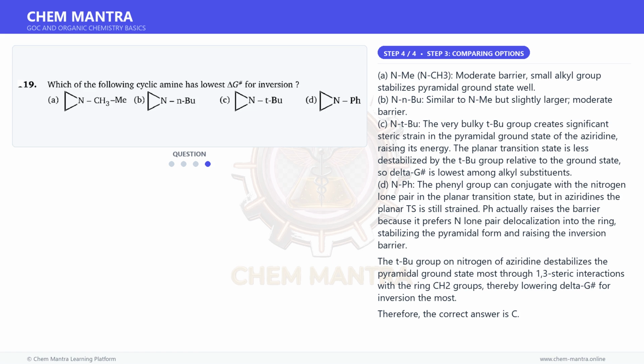D. N-Ph, the phenyl group can conjugate with the nitrogen lone pair in the planar transition state, but in aziridines the planar TS is still strained. Ph actually raises the barrier because it prefers lone pair delocalization into the ring, stabilizing the pyramidal form and raising the inversion barrier. The tBu group on nitrogen of aziridine destabilizes the pyramidal ground state most through 1,3 steric interactions with the ring CH2 groups, thereby lowering delta G‡ for inversion the most.